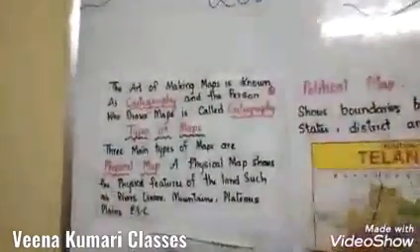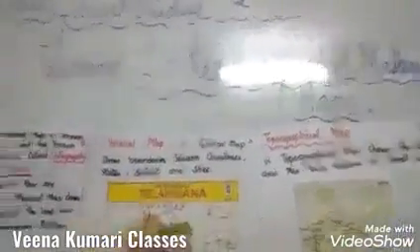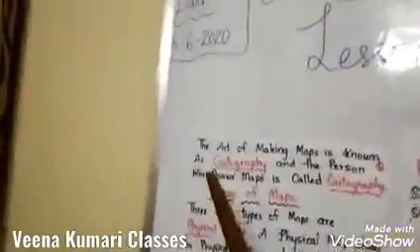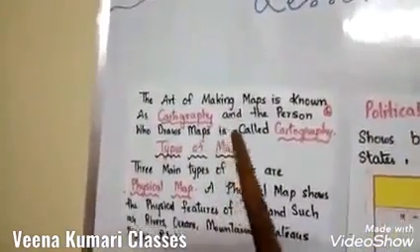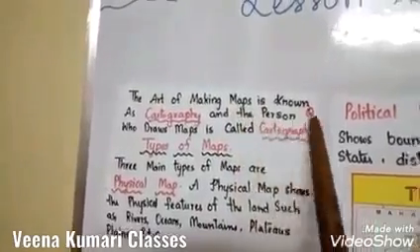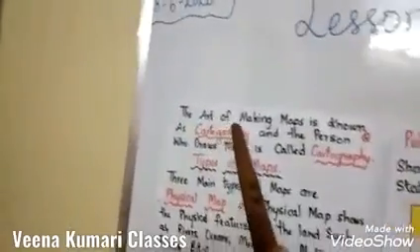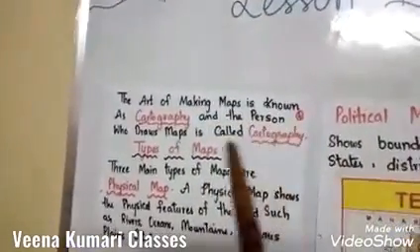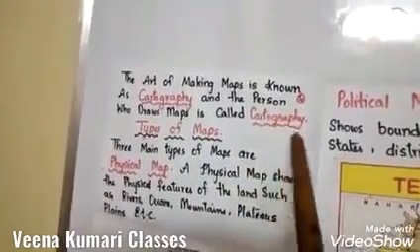Right, children? This is a continuation of lesson number 1, reading and making maps. Okay, now let us start our class. The art of making maps. The art of making maps is known as cartography, and the person who draws maps is called a cartographer.